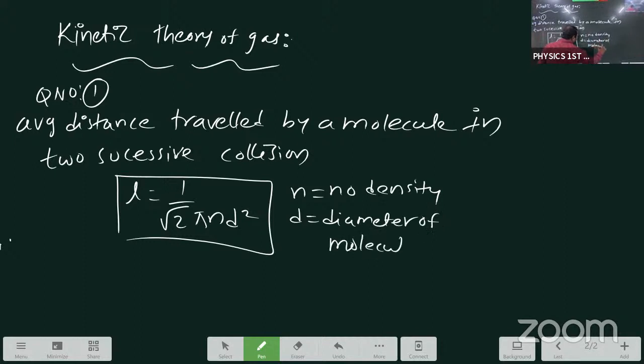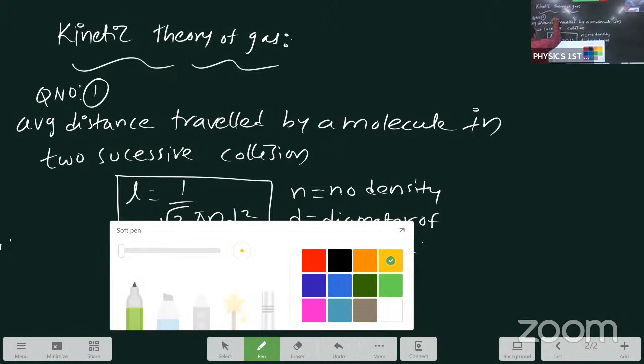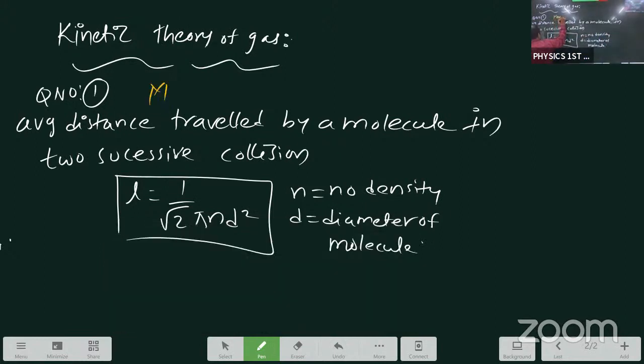You are writing only 2 points. Definition of mean free path: average distance traveled by a molecule in two successive collisions. And this one formula, student, under root pi and d square.